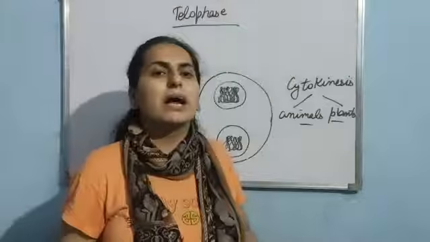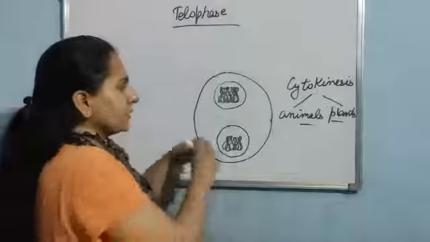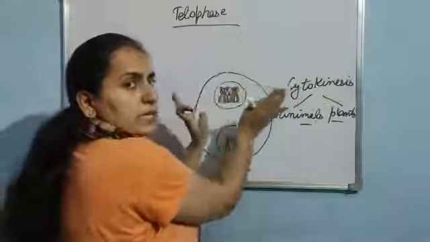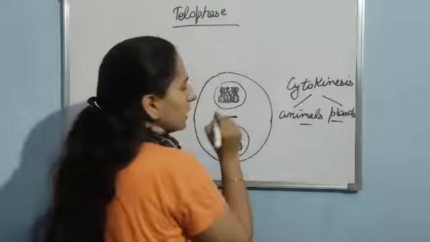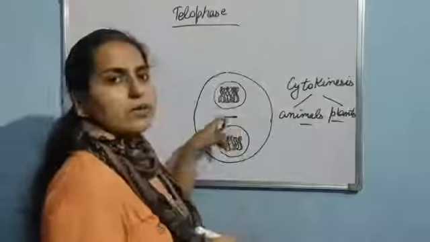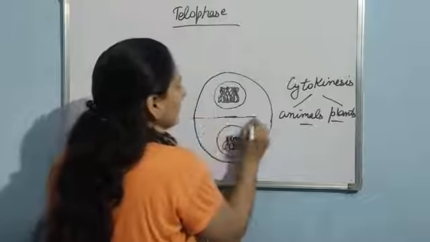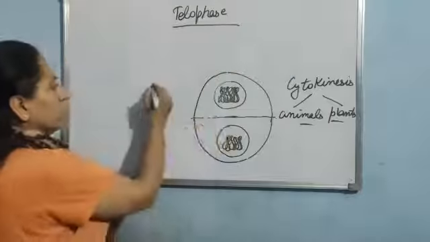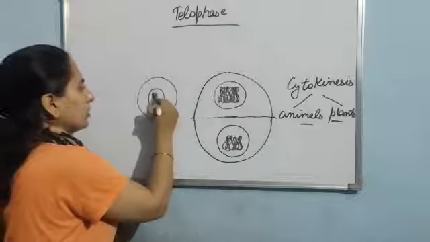In plants, the cell wall formation starts from the center and goes towards the sides, and the precursor of that cell wall is the cell plate. It will start moving like this, and ultimately it will divide the cell into two daughter cells, that is cytokinesis.